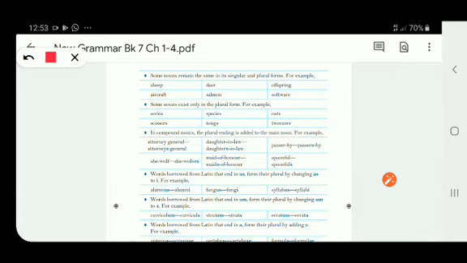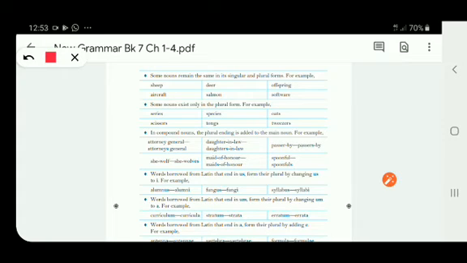Now next, in compound nouns, the plural ending is added to the main noun. Compound nouns means the noun which is made up of two or more than two words, right? So in this, which word will be changed into plural? The main word, right? For example, attorney general.